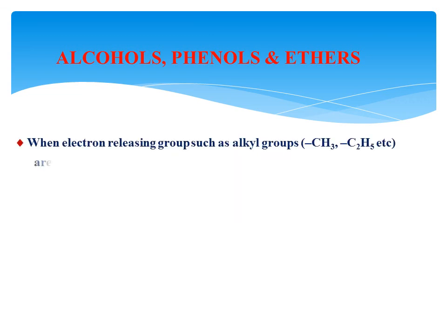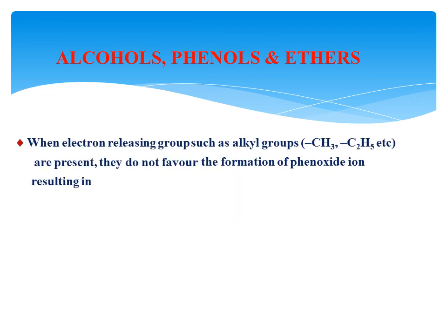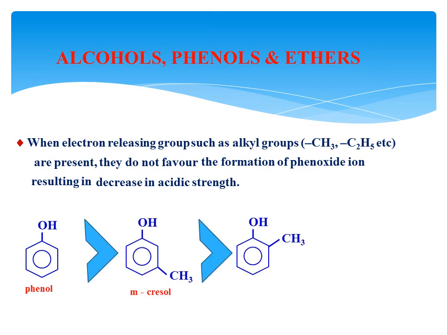Then one more condition. If the groups methyl and ethyl, which are electron releasing groups, are present on phenol, then the acidic character decreases. Why? Watch here, I am again taking 4 structures. Phenol is more acidic than metacresol because this electron releasing group releases some electrons.